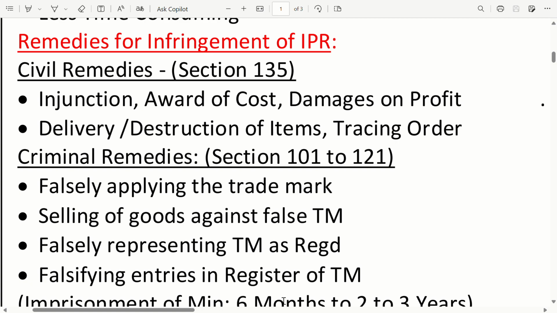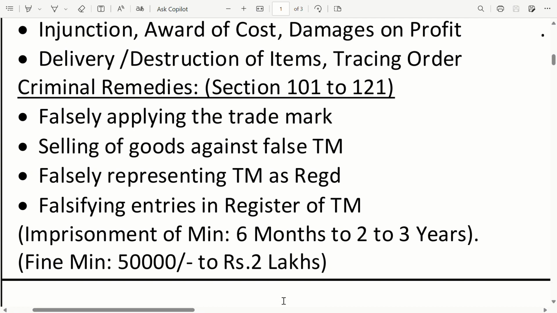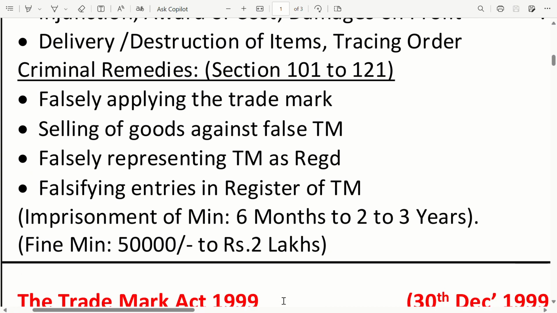Let's understand the criminal remedies for infringement of IPR. Sections 101 to 121 deal with criminal remedies for infringement of IPR: falsely applying a trademark, selling goods against a false trademark, falsely representing a trademark as registered, and falsifying entries in the register of trademarks. Imprisonment of a minimum of 6 months to 3 years, and a fine of a minimum of rupees 50,000 to rupees 2 lakhs.